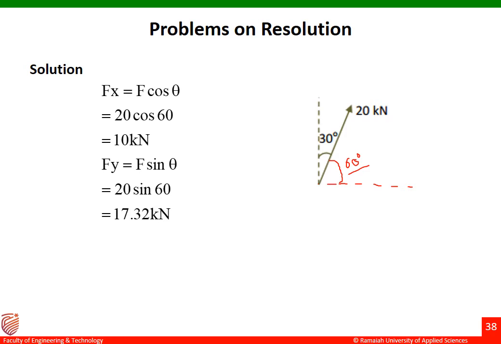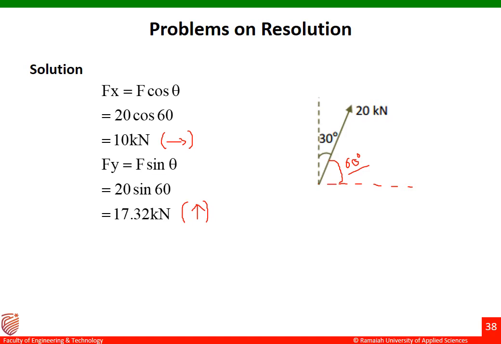It is better if we represent it like this. The value of Fx is positive, that is plus 10 kilonewton. We have to mention the direction of the force here. The next one is Fy equal to F sin theta. Substituting F and theta, we get Fy equal to 17.32 kilonewton. Again the value is positive, which means the Fy force is acting in the upward direction.